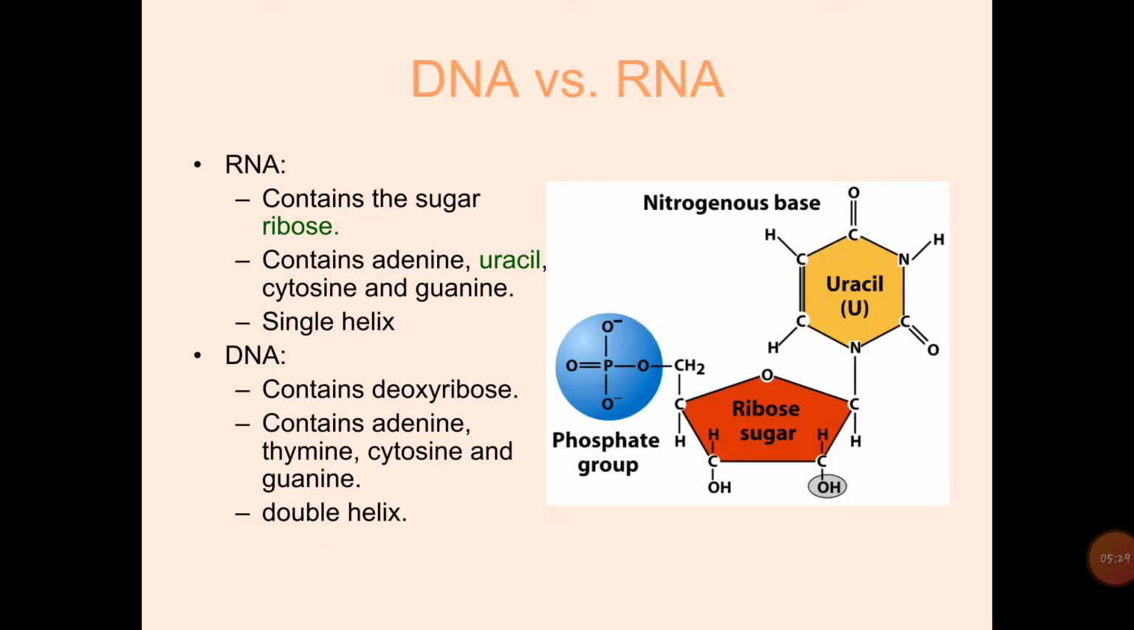Then DNA versus RNA. RNA contains the sugar ribose, and contains adenine, guanine, cytosine, and uracil instead of thymine. And RNA is a single helix.